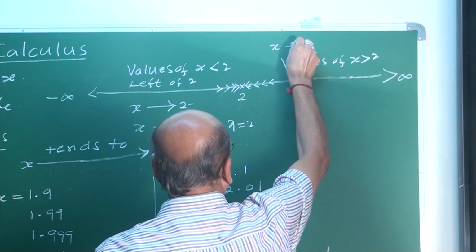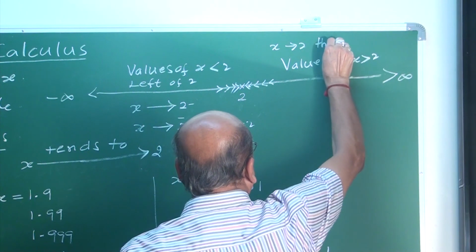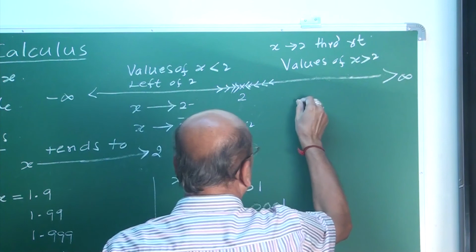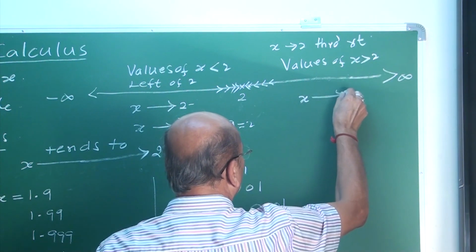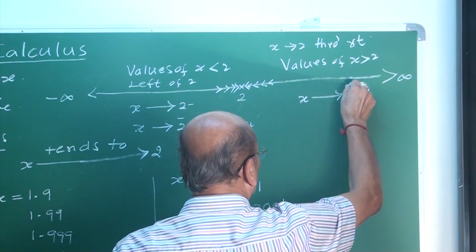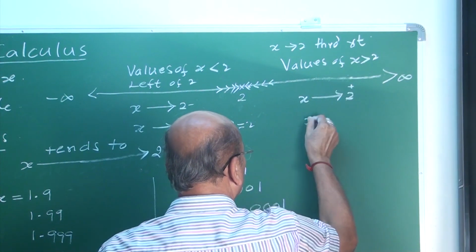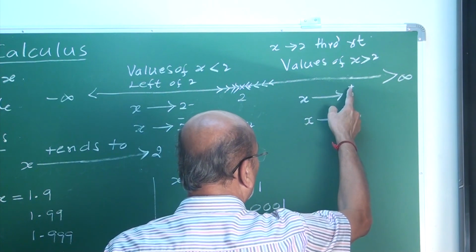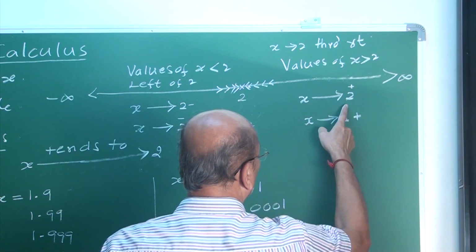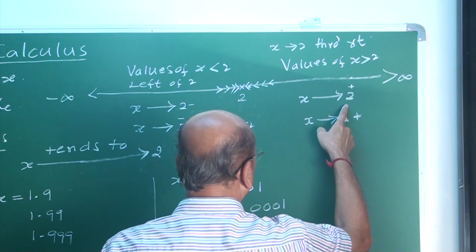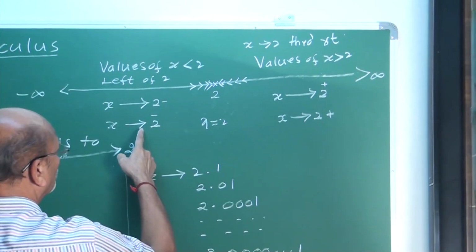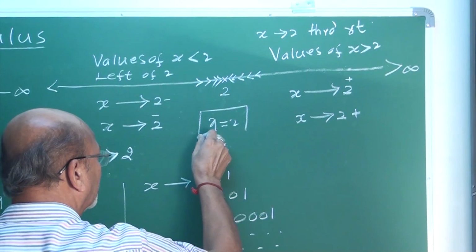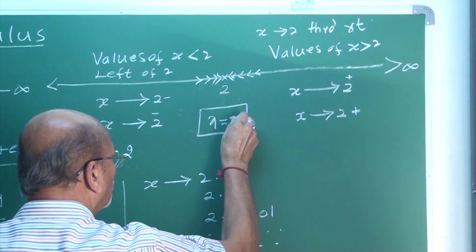Then x tends to 2 through right, my friends. Another way of saying this is through right. And the values are denoted x tends to 2 plus here above. Otherwise, x tends to 2 plus front or up, both. This is approach through right. This is approach through left. What is this, my friend? It is only one value. X equal to 2 means only one value.